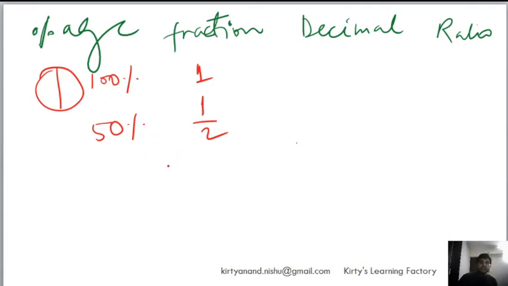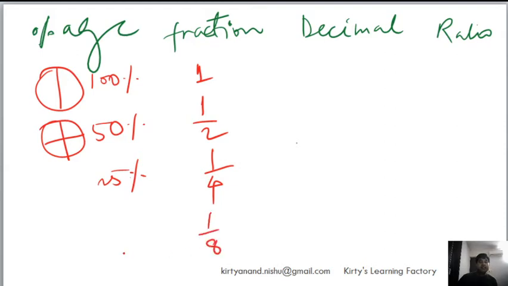Now for a moment just think that I further divide it into two equal parts like this. So now I have 4 equal parts. If I divide it into 4 equal parts, one part will be 25%. Now it will be half of this, so it will become 1 by 4, right? Because it is 1 on 4 parts.